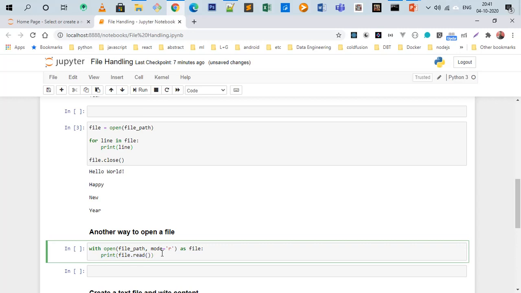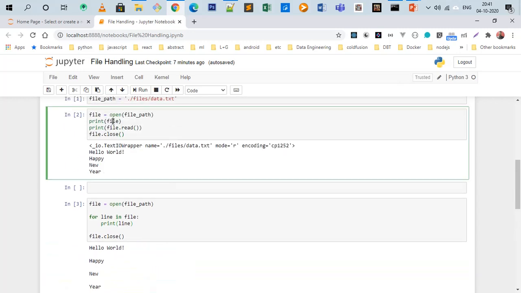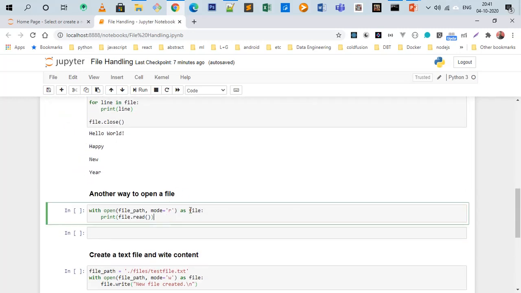The syntax is very easy. With, space, open, then the file path, the mode of the file like read, append, write, as keyword, and the file instance or file object. This file object contains the file's information, and here we are calling file dot read.